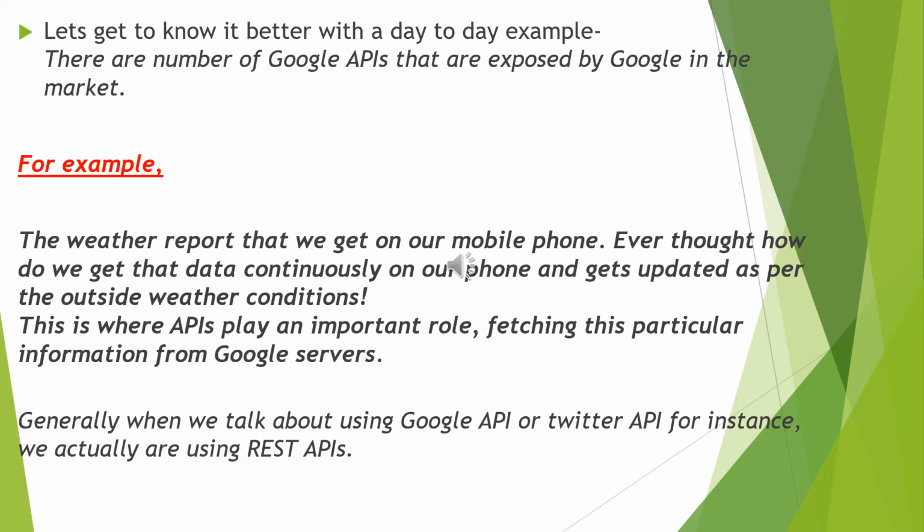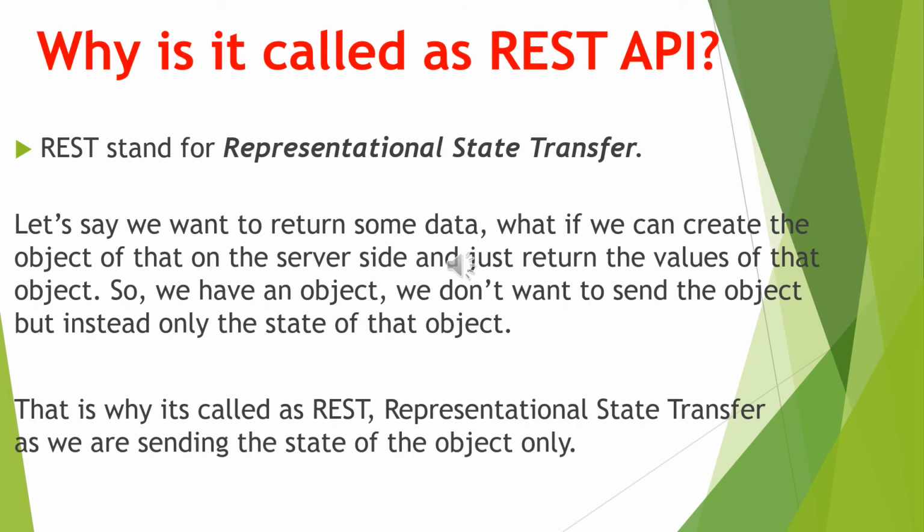Generally, when we talk about using any sort of API, for instance, Google API or Twitter API for getting data, we are actually referring to REST APIs, because it's REST APIs that are working in the background to fetch that data from servers. By now, we know that REST stands for representational state transfer. But what does that term mean? What is a state? What do you mean by the word representational? Let's try to dig into that.